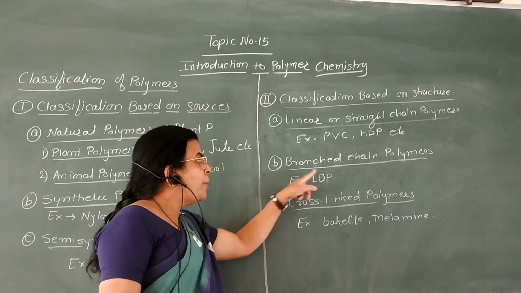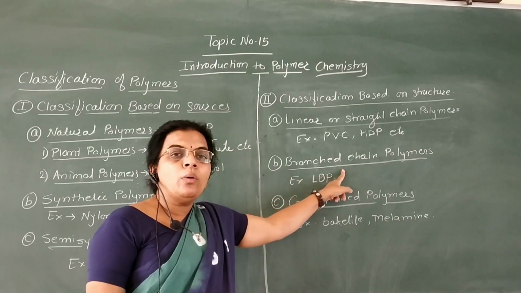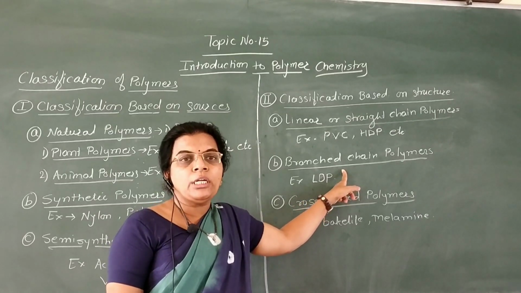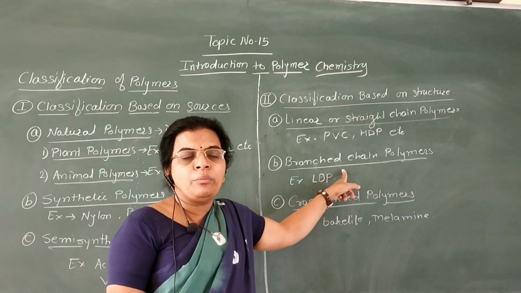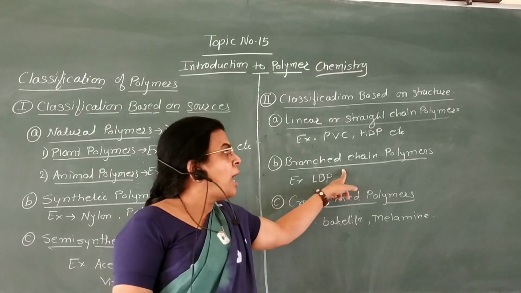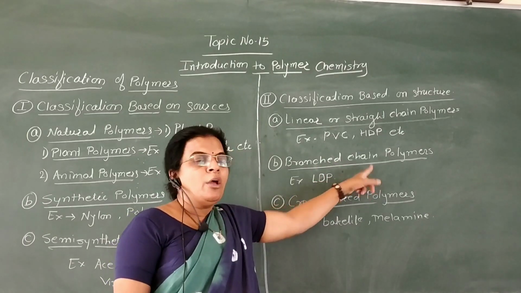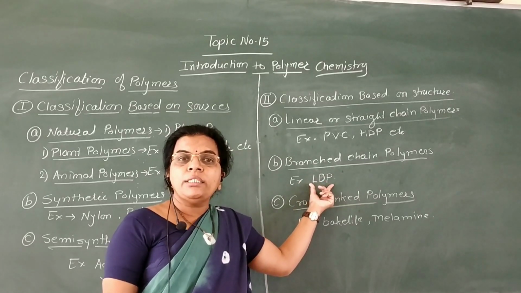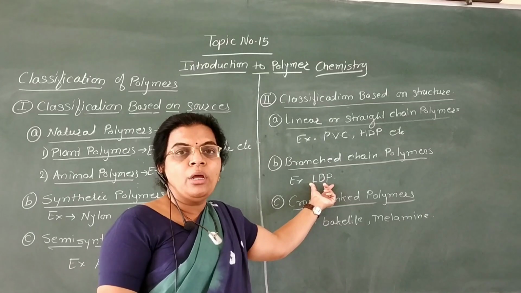Then second, branch chain polymers. Now these are the polymers which possess branching, and are called branch chain polymers. That is, a linear polymer which possesses branching is called a branch chain polymer. For example, LDP, that is low density polyethylene, is the example of branch chain polymers.